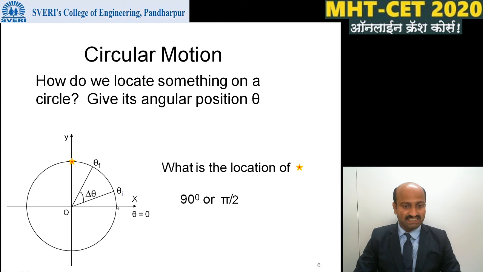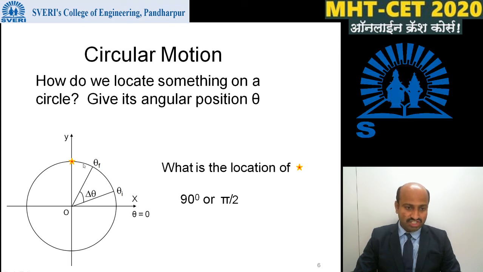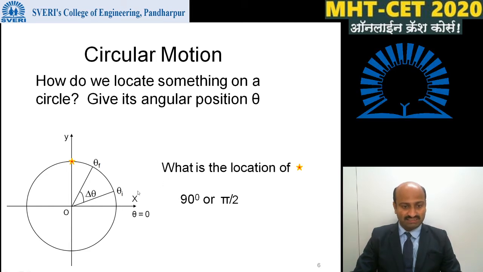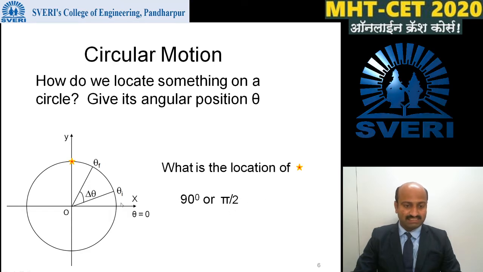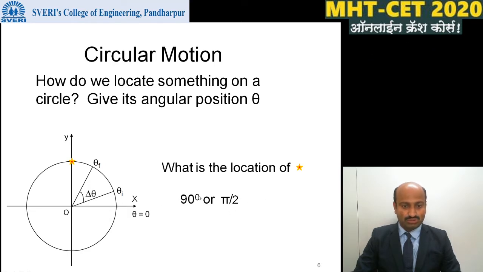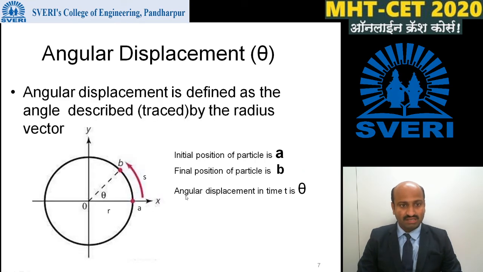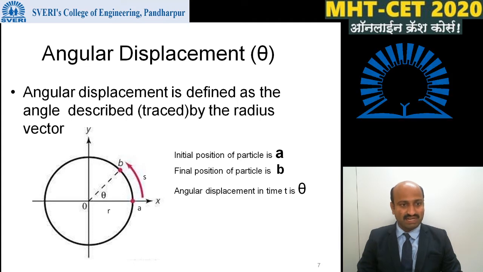In time t, it moves from this position and reaches this position, and it covers an angle equal to pi by 2, or it travels through 90 degrees, and this is known as the angular displacement.